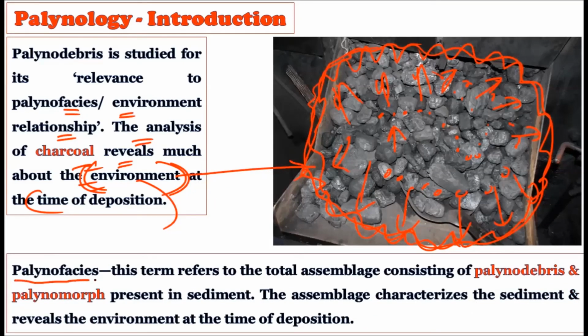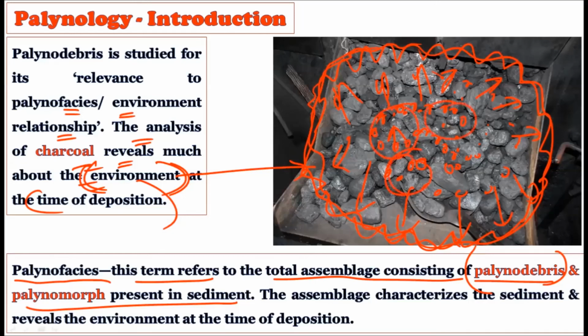See, what is the palynofacies? This term refers to the total assemblage consisting of the palyno-debris and the palynomorphs present in the sediment. Okay, if the sediment contains the palynomorphs, for example, pollen grains and other spores, plus the palyno-debris, for example, cellulose debris and other chemical debris, the collection of all these debris and all these spores comes under the palynofacies.